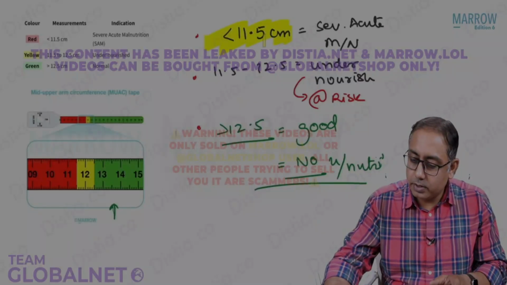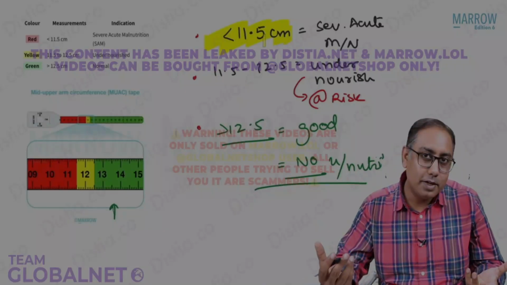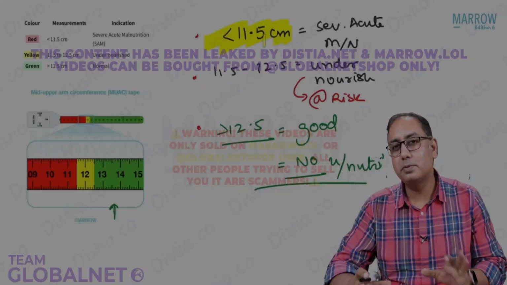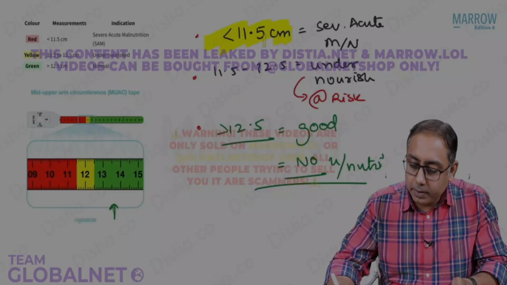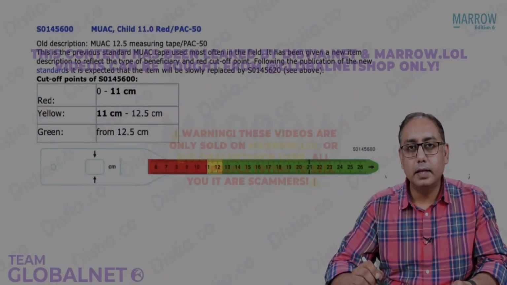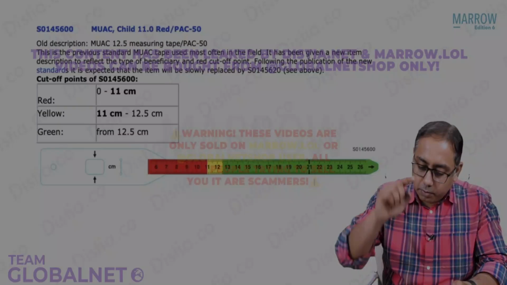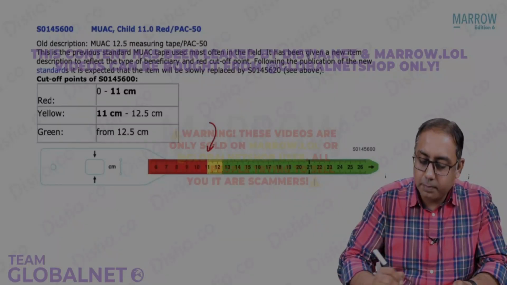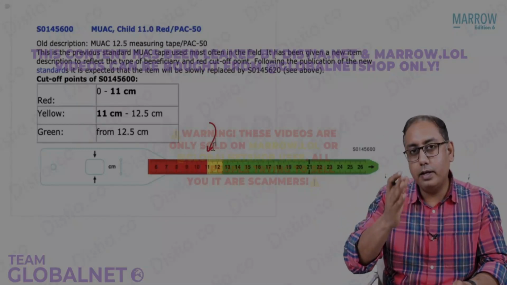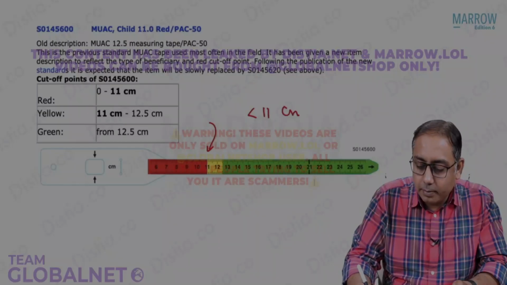Now, sometimes students read different books, and different books and platforms are available in the market. Sometimes students will read old books. If you read the old book, can you see the Shakir tape over here? Can you see where the cutoff criteria for the yellow zone is? Can you see that it is below 11 centimeters?